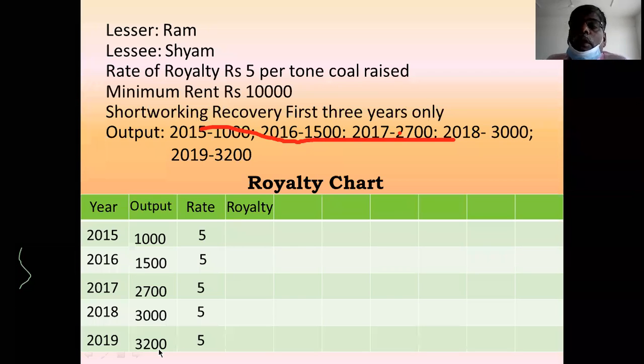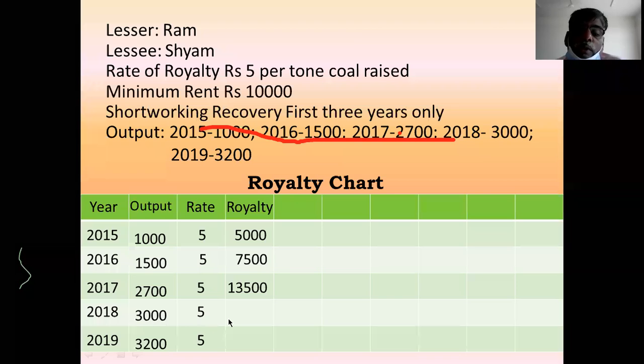Next column is royalty. You calculate royalty by multiplying output and rate. 1000 into 5 is equal to 5000. 1500 into 5 is equal to 7500. 2700 into 5, 13500.